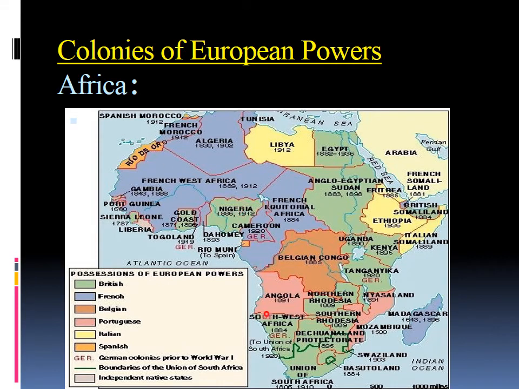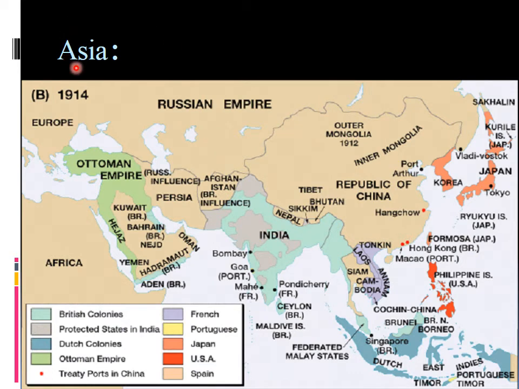This is in Africa. And you can see in Asia also, the big Asian continent also has been made a colony by the European powers like British, Dutch, Ottoman Empire, and French, Portugal. You can see almost the entire country of India has been controlled by the British. And here you can see this region is known as Indochina, and this region has been controlled by the French. And you can see here this region, Indonesia, Sumatra Islands, Java Island. These regions have also been controlled by the Dutch, that is the Netherlands, mostly European powers.